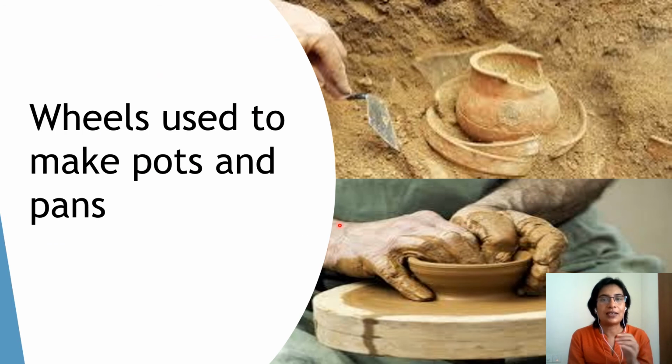Now do you see that? I told you, wheels were used to make pots and pans. Not only the grinding stone, the wheel was also used to make pots and pans. So he started making his own pots and pans where he can store all those grains, or cook the grains and all that. So I told you that is an important development in man's invention.